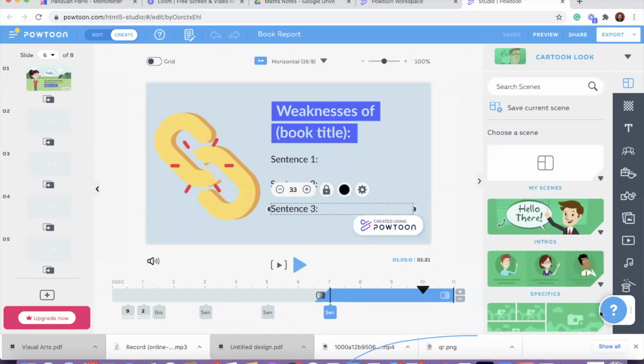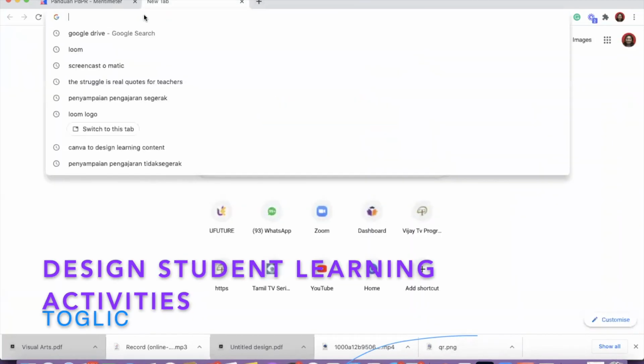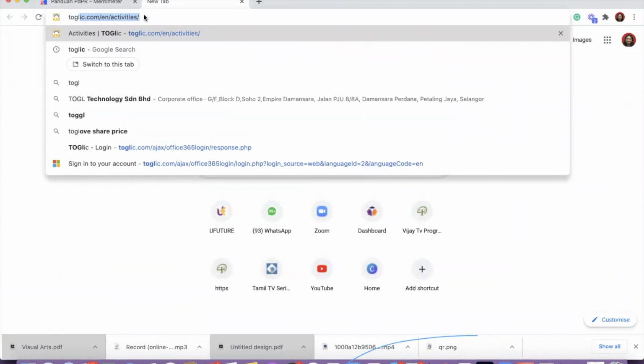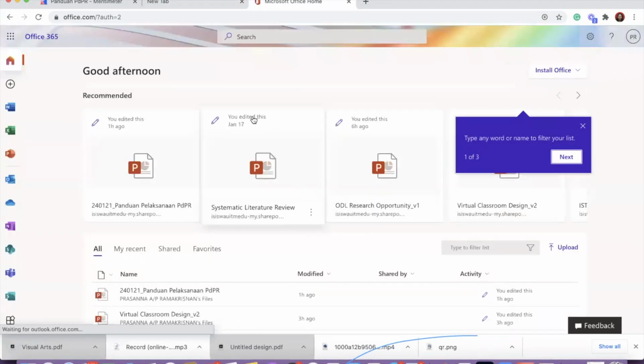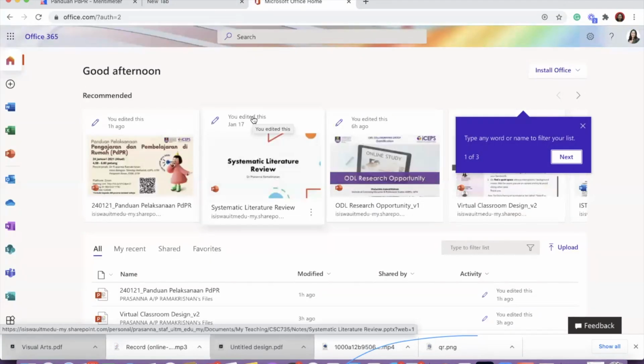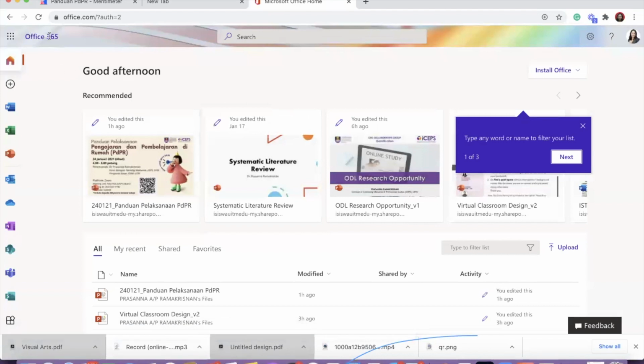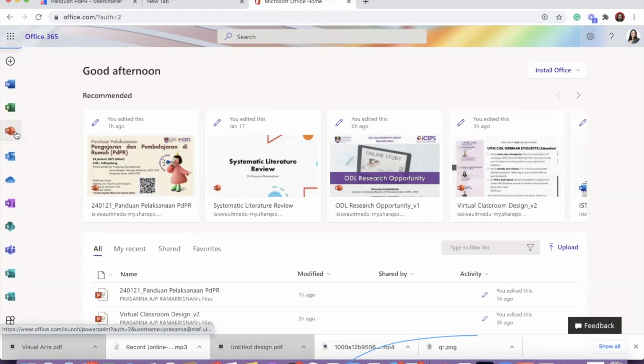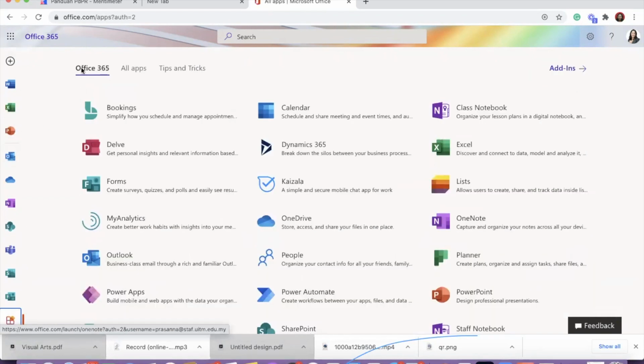So that's on content. Okay, next that I want to show you is on creating learning activities for students. So you can use this particular talkleak.com. This is with your Microsoft 365 account. All the teachers, you have a Microsoft 365 account available. All of you are familiar with G Suite because a lot of people give awareness on G Suite, but quite a number of them forget that they do have Office 365, which has a lot of features inside here, a lot of applications bundled together with 365.